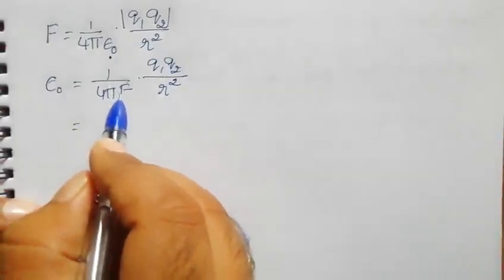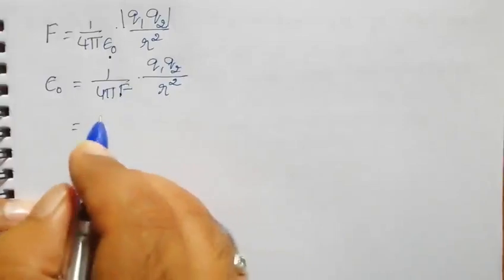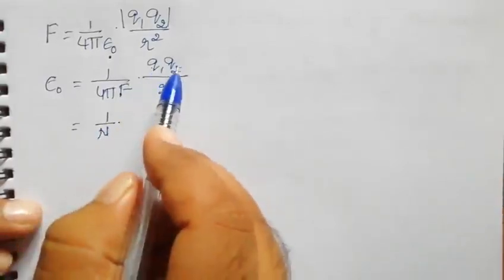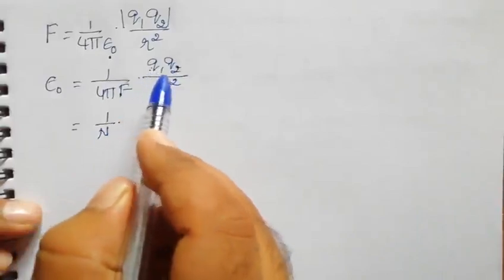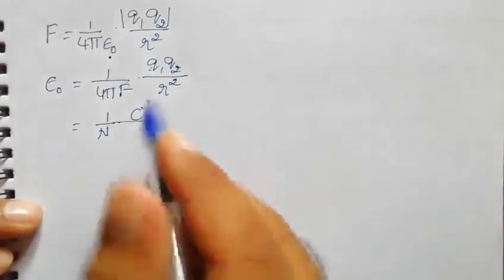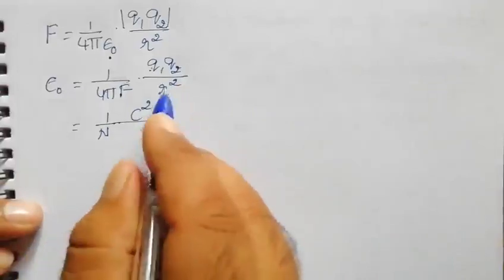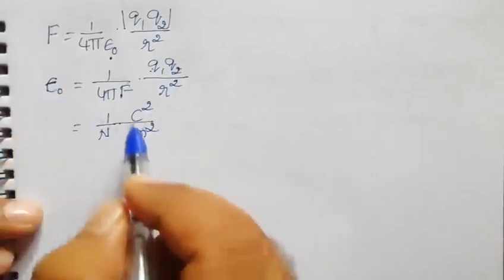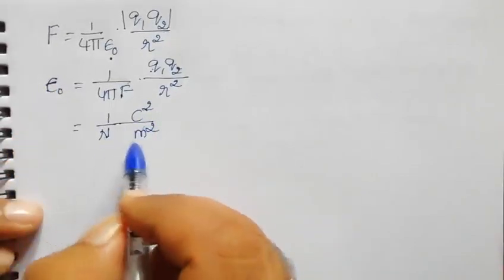Force F, the unit is Newton. So it becomes 1 by Newton into Q1 Q2 charges. Q1 is coulomb and Q2 is also coulomb, so this becomes coulomb square, divided by distance measured in meter, so r square is meter square. So what is the unit of epsilon naught? Epsilon naught unit is coulomb square per Newton per meter square.